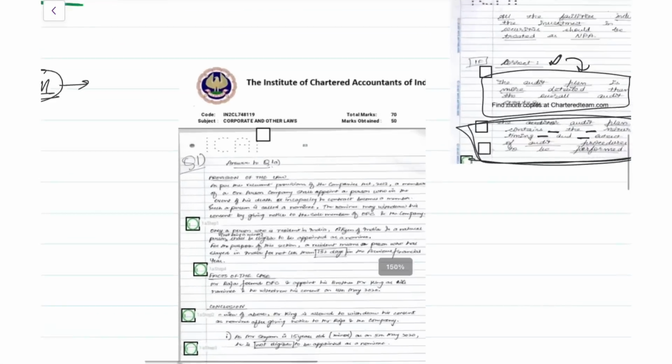Now let me again show you an answer sheet. See, they have first written the provision of the law, and then they have written the facts of the case, and then they have come to the conclusion. And see, they have boxed the important part here, like 181 days.